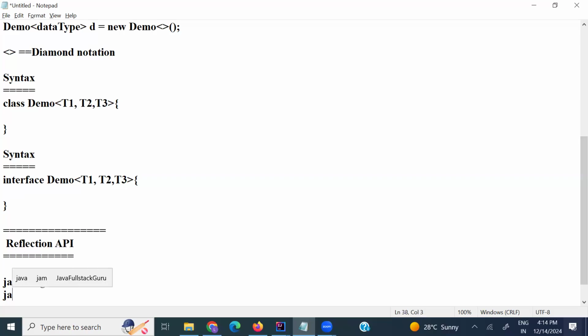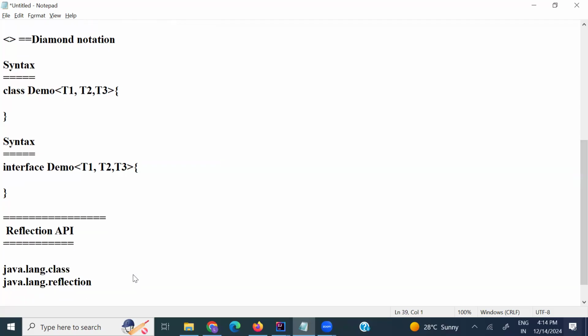They will get the particular class metadata as well.